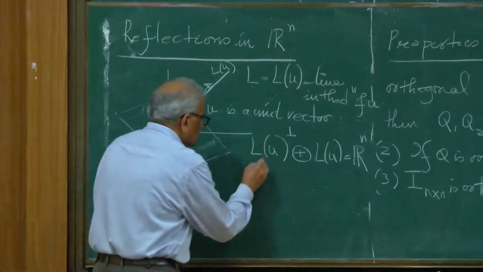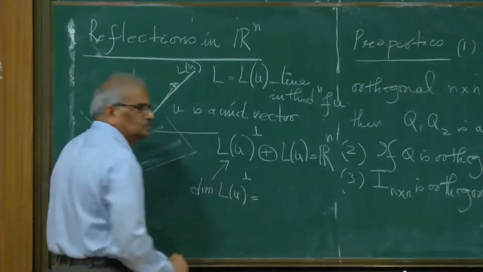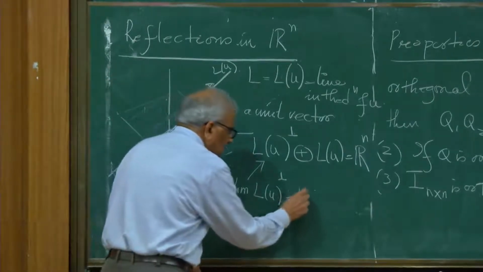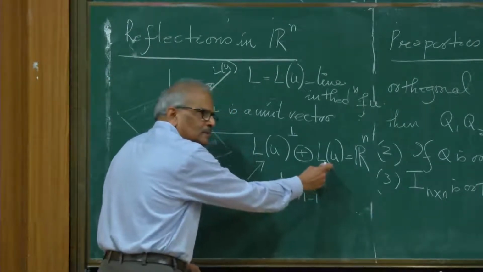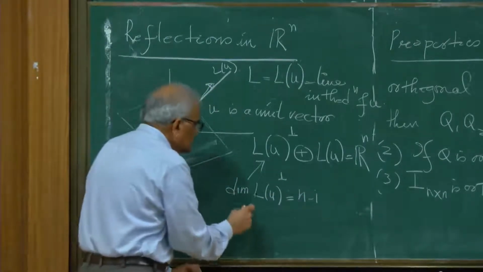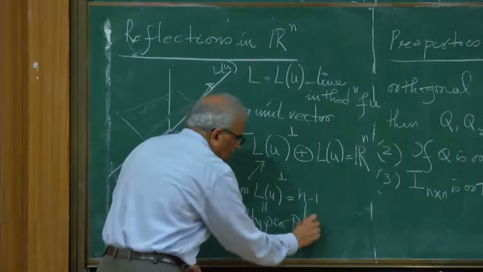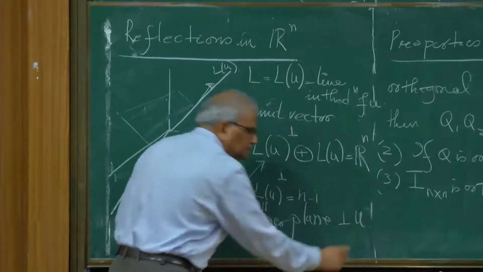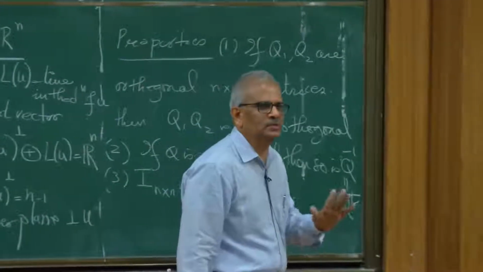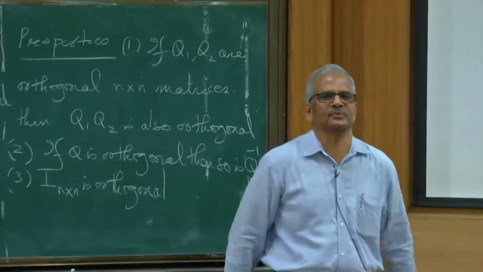So therefore, what is the dimension of LU perp? N minus 1. This dimension is 1. This is a line passing through origin, a one-dimensional subspace. This is an n minus 1 dimensional subspace. This is called a hyperplane, a hyperplane perpendicular to the vector u. So a hyperplane is a subspace of Rn of dimension n minus 1, or we can say it is the perpendicular subspace to a one-dimensional subspace of Rn.